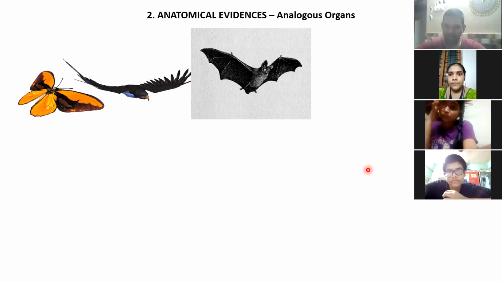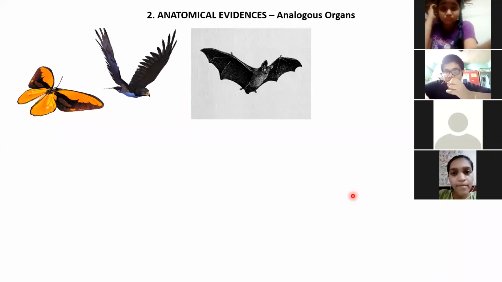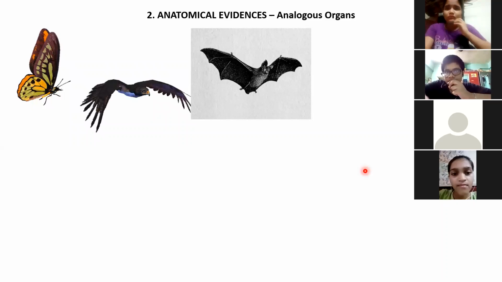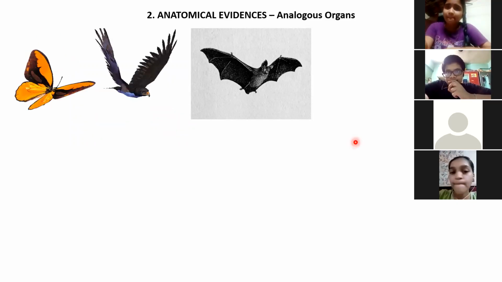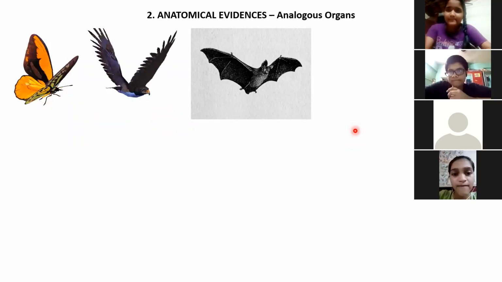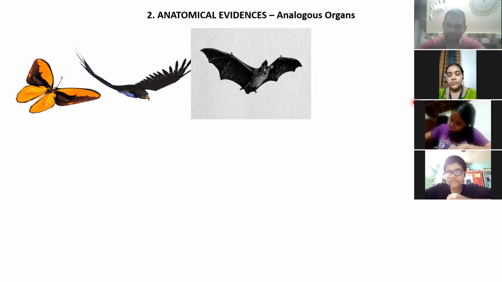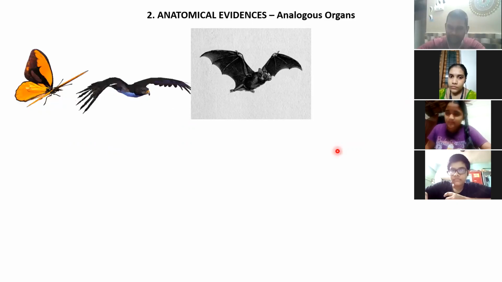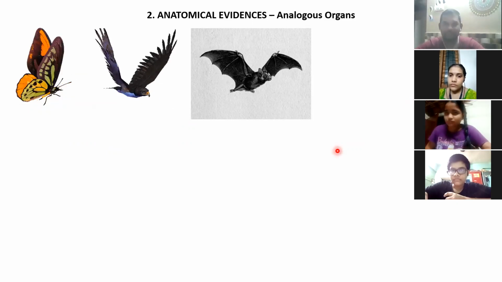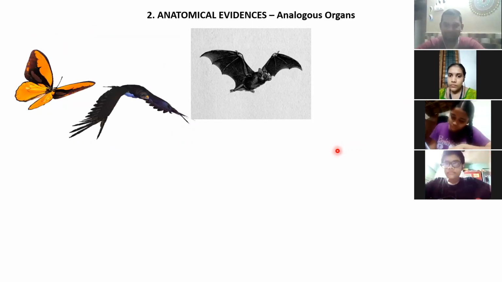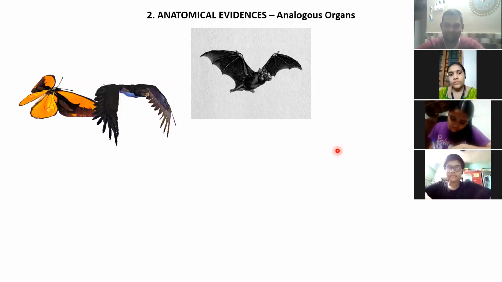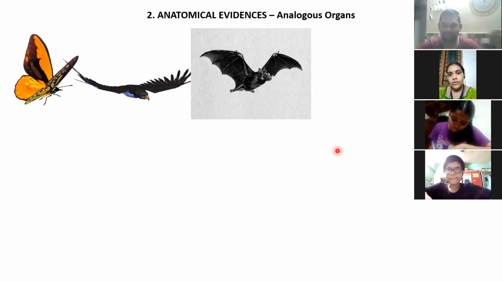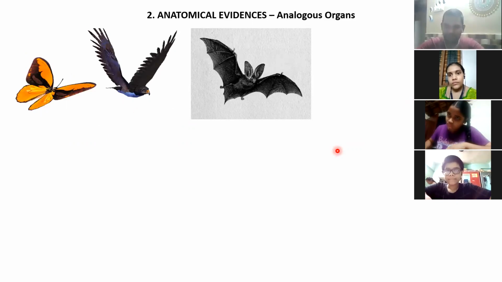What are they using for carrying out the similar function? Wings. All using the wings, correct. But if you compare the wings of a bat with the wings of a bird and the wings of an insect, do you think the structure will be the same? The wings of a bat must be heavy and sturdy.